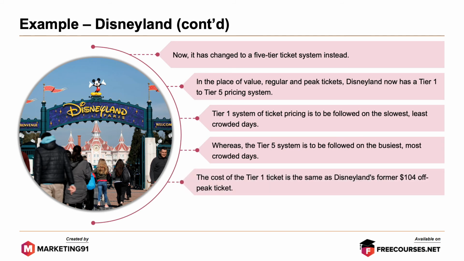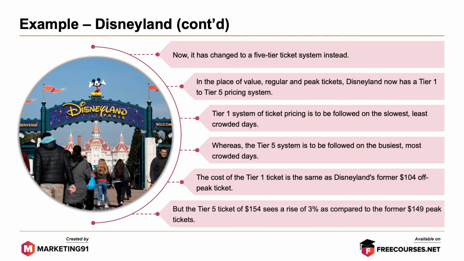The cost of a Tier 1 ticket is the same as Disneyland's former $104 off-peak ticket. But the Tier 5 ticket of $154 sees a rise of 3% as compared to the former $149 peak tickets. So that's it, folks. This brings an end to the topic on differentiated pricing.